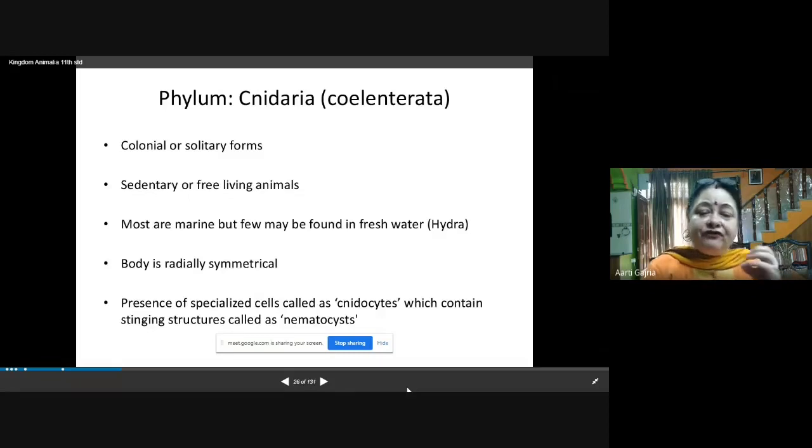Why they are called Cnidaria? Because there is presence of special cells in their body, and these special cells are called cnidocytes. Now, these cnidocytes are stinging structures which are called as nematocysts. So, they are helping the cnidarians to prey, to act as a predator to catch their prey. They are helping in their defense as well, because whenever any larger organism is there, they can use these nematocysts. So they are helping in the defense as well as in the predation.